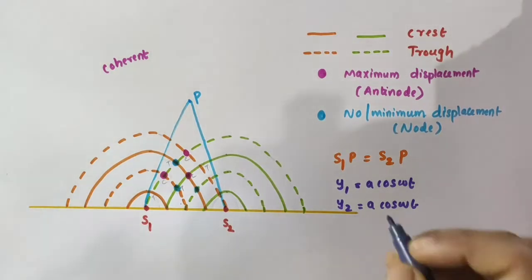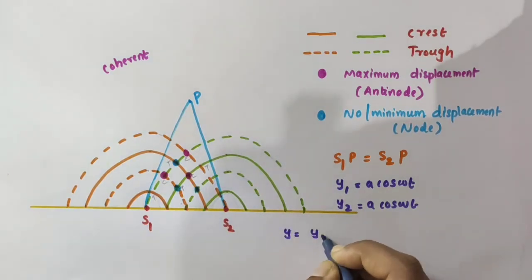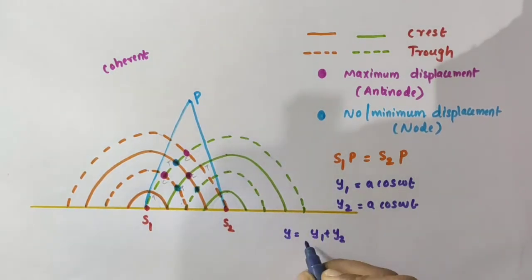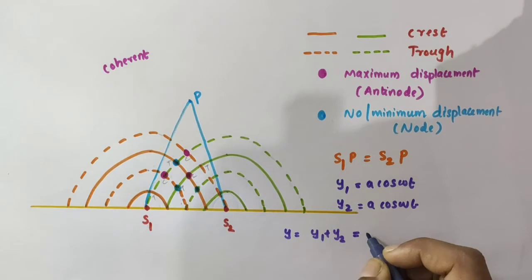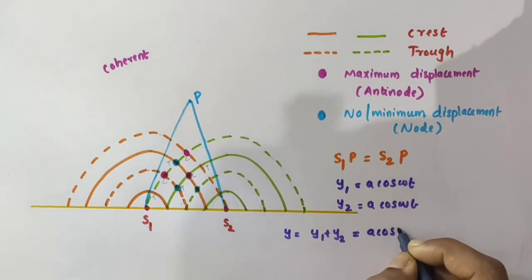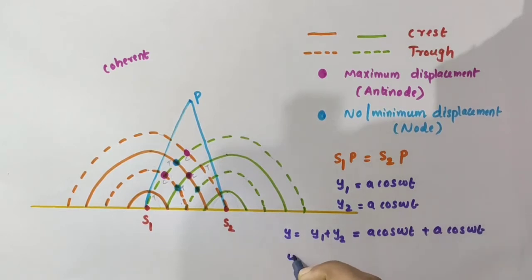Then the resultant displacement at the point P would be y equal to y1 plus y2, from the superposition principle. So this is equal to a cos omega t plus a cos omega t, which is what?